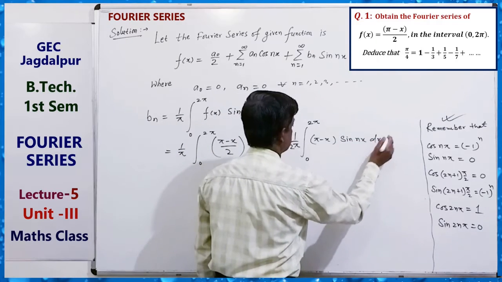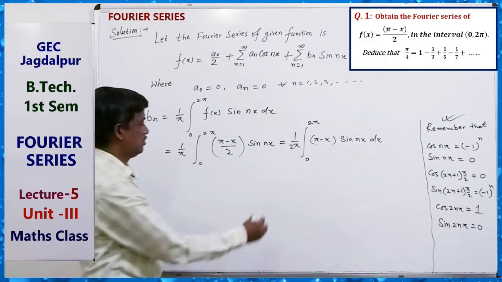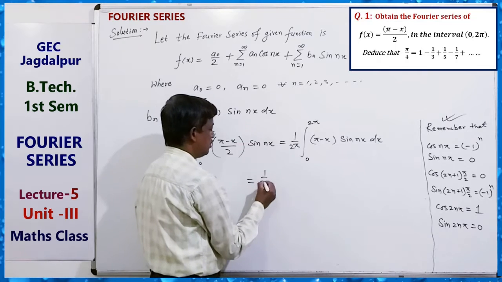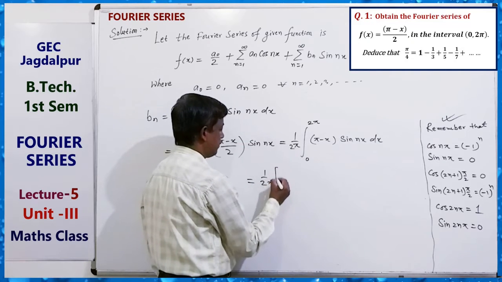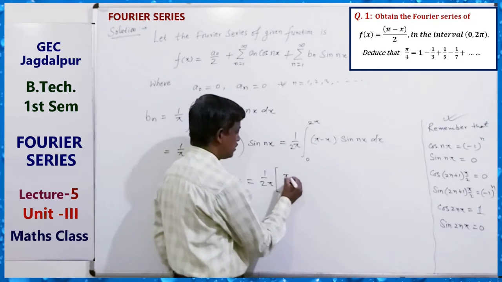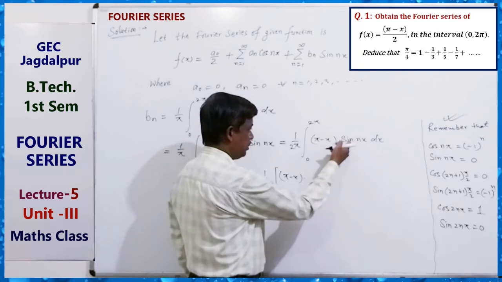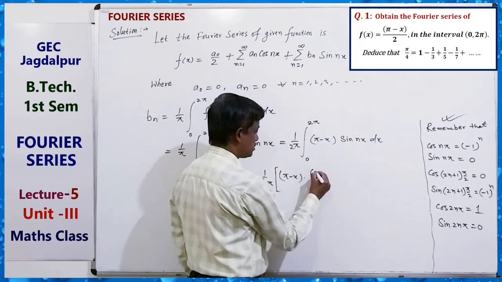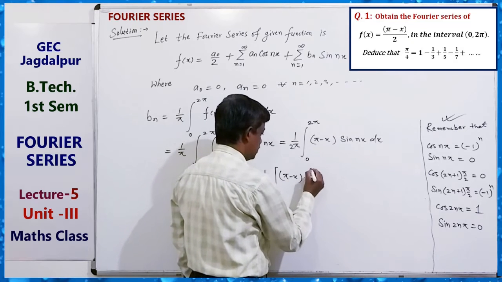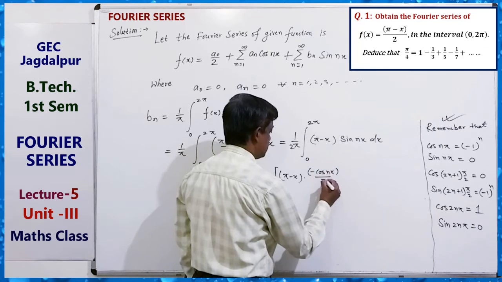In the previous integral there was cos, here sin. Do it by using that Leibniz rule. 1 by 2 pi, u is (pi minus x), v1 is the integration of sin, minus cos nx by n.